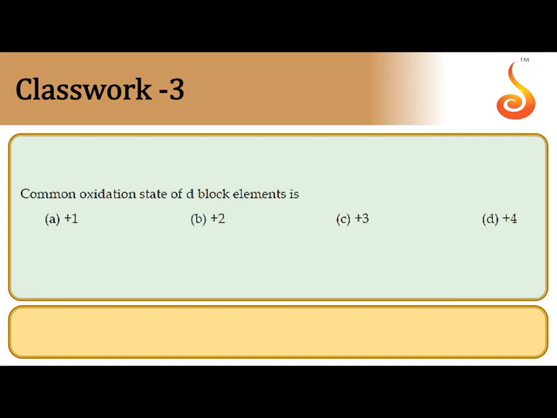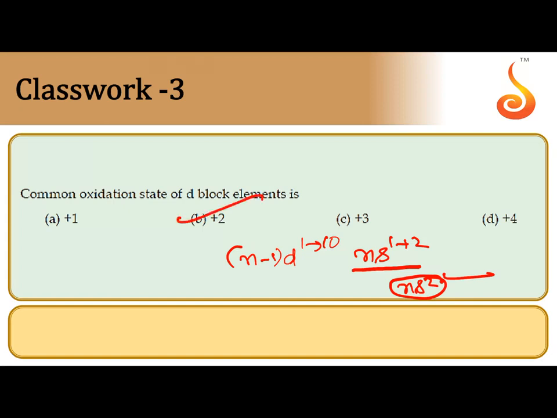Common oxidation state of D block elements. For D block elements electronic configuration n-1 d 1 to 10 ns 1 or 2. So almost all elements except copper and chromium group, they have the valence configuration ns2. That's why almost all d block elements can exhibit the common oxidation state by losing 2 electrons from ns. The common oxidation state is +2. Chromium and copper, such type of group elements can exhibit +1 also, but that is not common.